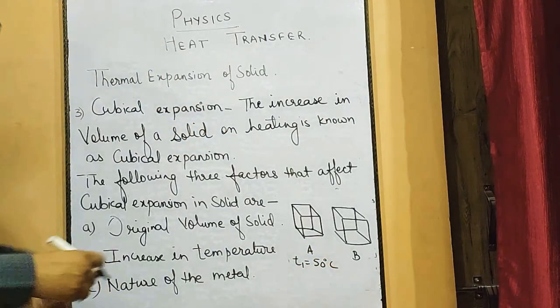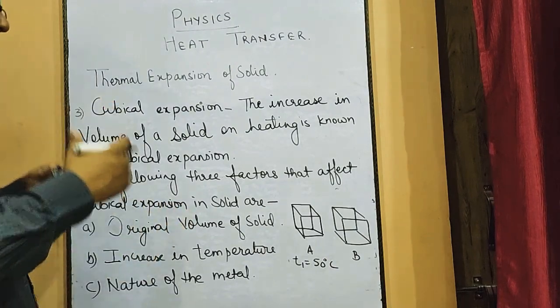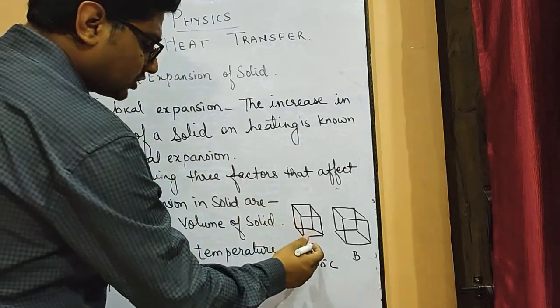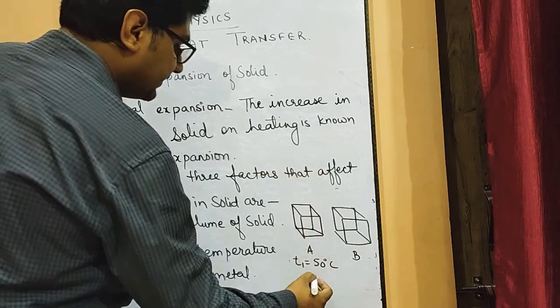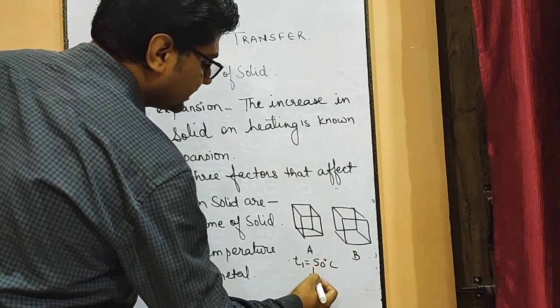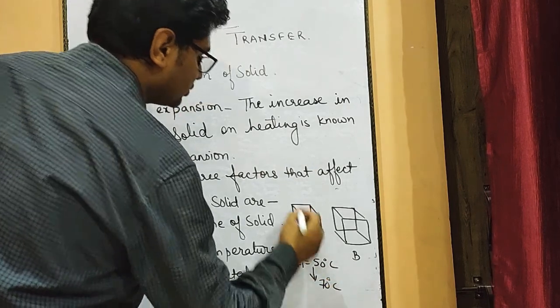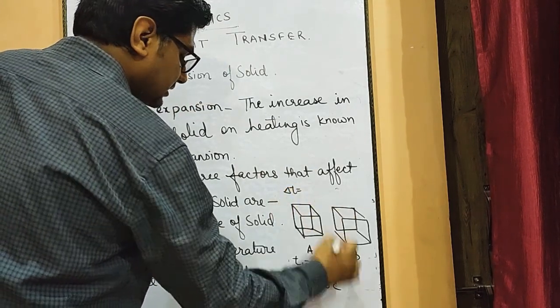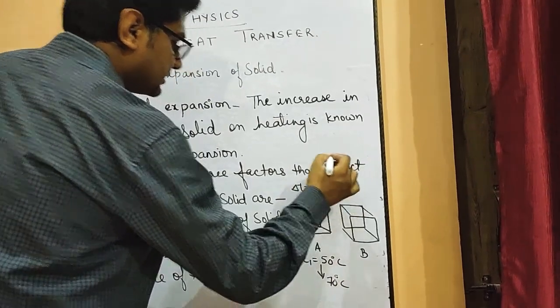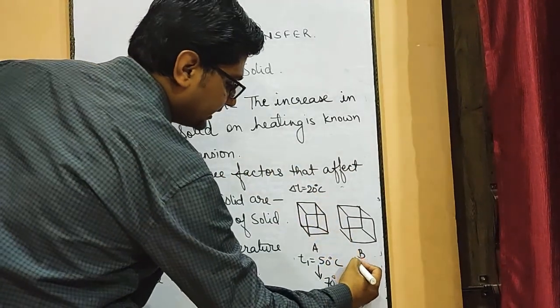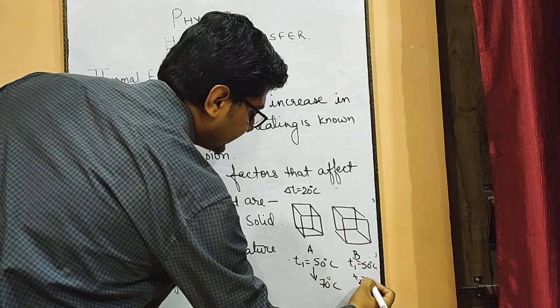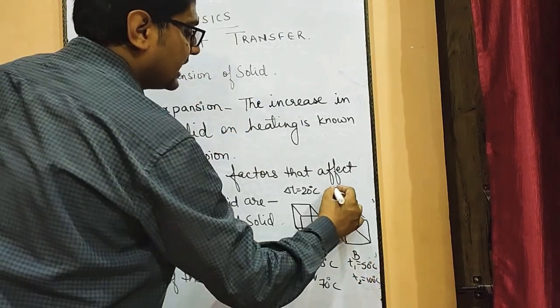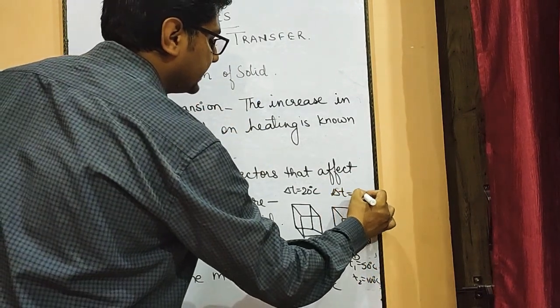Now I start heating both solids to different temperatures. The first solid is heated from 50 degrees Celsius to 70 degrees Celsius, so the change in temperature is 20 degrees Celsius. The second solid I heat from 50 degrees Celsius to 100 degrees Celsius, so the change in temperature is 50 degrees Celsius.